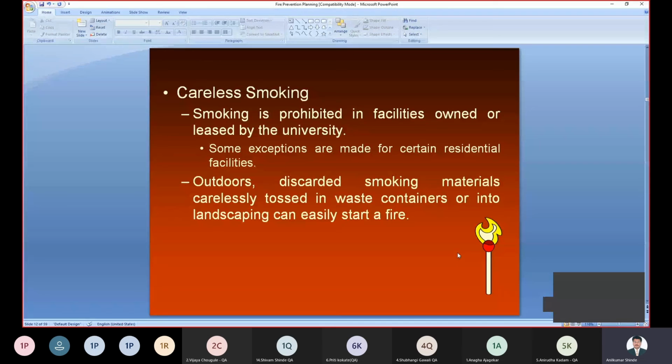And carelessly tossed in the waste containers, right? This may be a cause. With landscaping, we can easily start a fire. Understand? So whatever smoking materials there are, we can keep them appropriately, right, and avoid the problem.